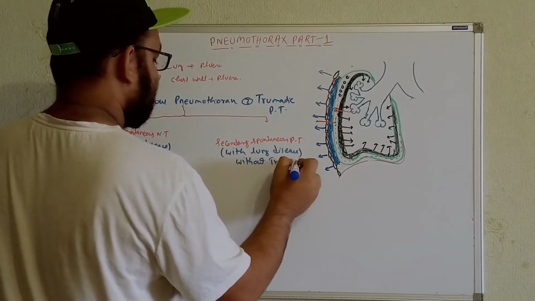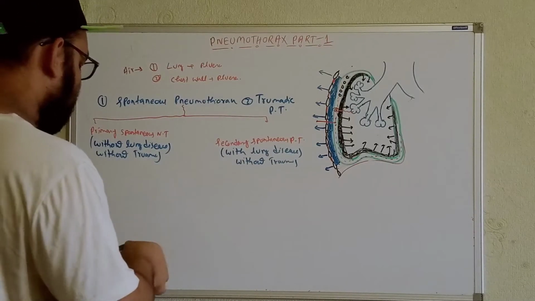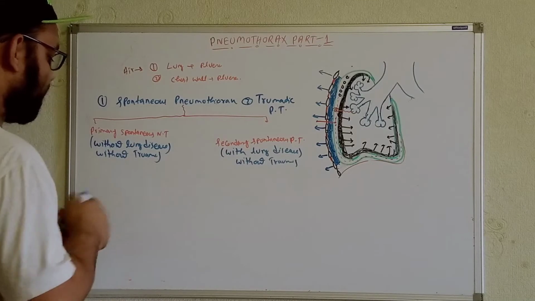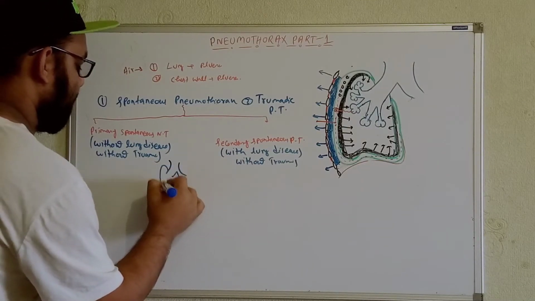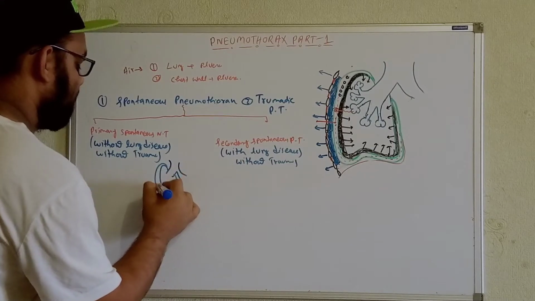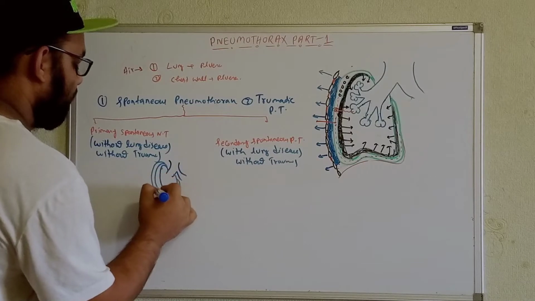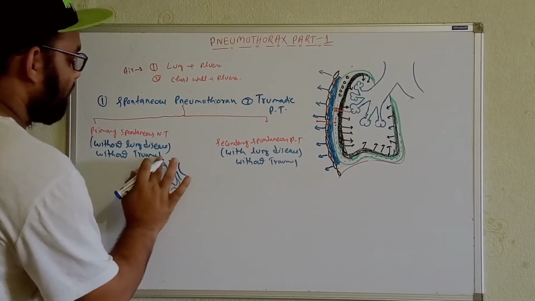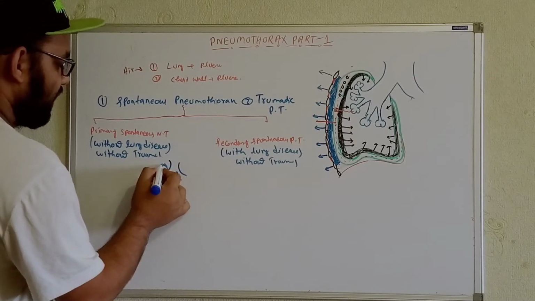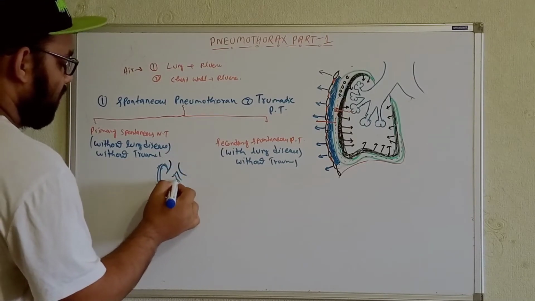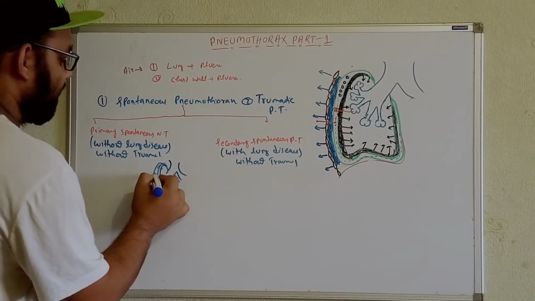For example, how can we differentiate them? Okay, for example, this is a normal lung. Let's draw over here the pleural layers. For example, without any lesions or any kind of lung disorders or trauma, we are getting the presence of air within the pleural cavity.